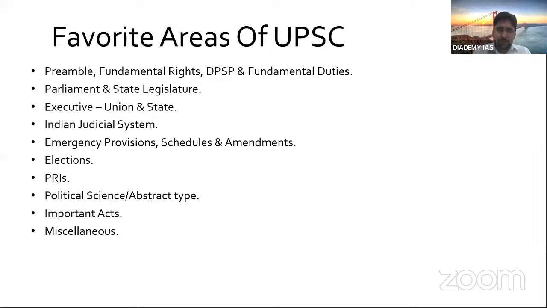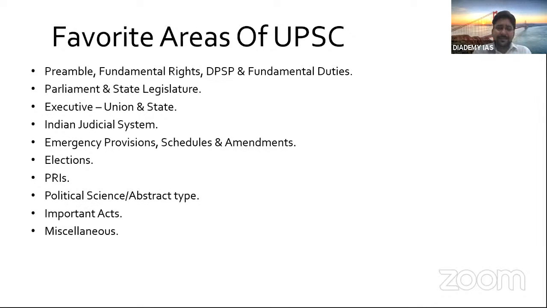But based on your clarity of fundamental concepts, you can see the spirit. Just as the Preamble is about the spirit of our Constitution, similarly political science abstract questions are based on the spirit of whatever you have read so far about our political system. We will see those things when we discuss those topics.